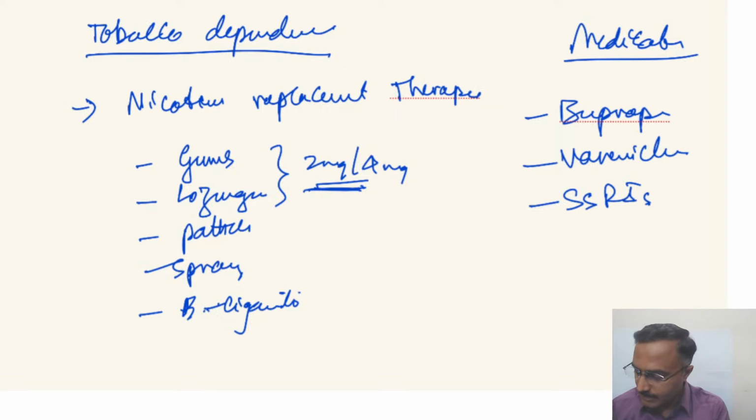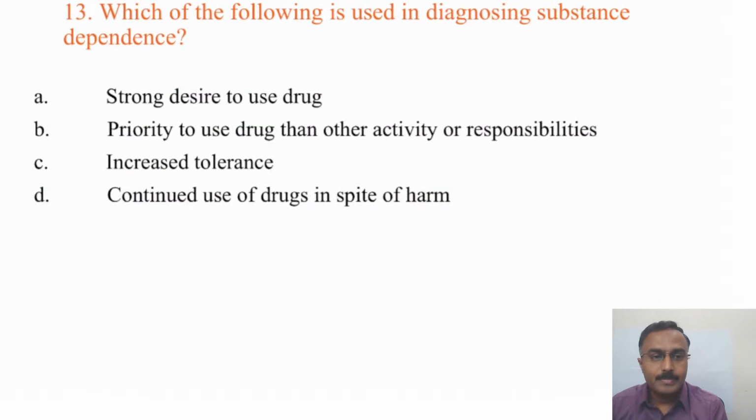Okay, right. So next question is about general substance dependence. Which of the following is used in diagnosing substance dependence? At times questions like this, which are simpler, can also be asked, but one needs to be sure about at least the basics. So here in this case, the options are: strong desire to use the drug, priority to use drug than other activities, increased tolerance, continuous use of drugs in spite of harm?